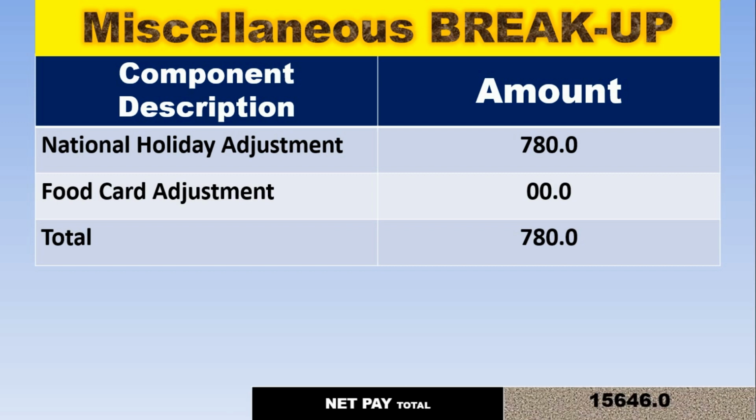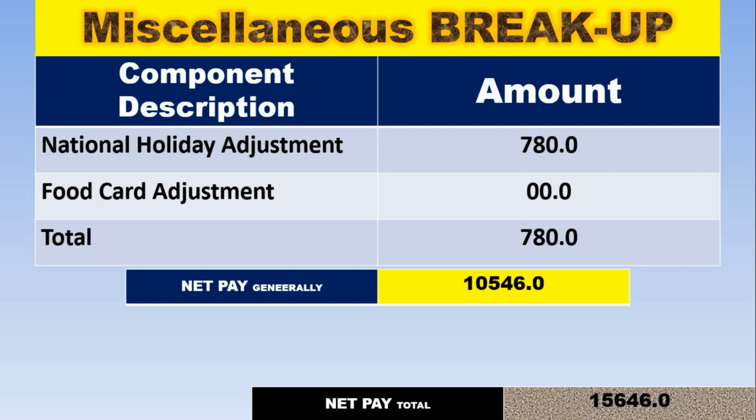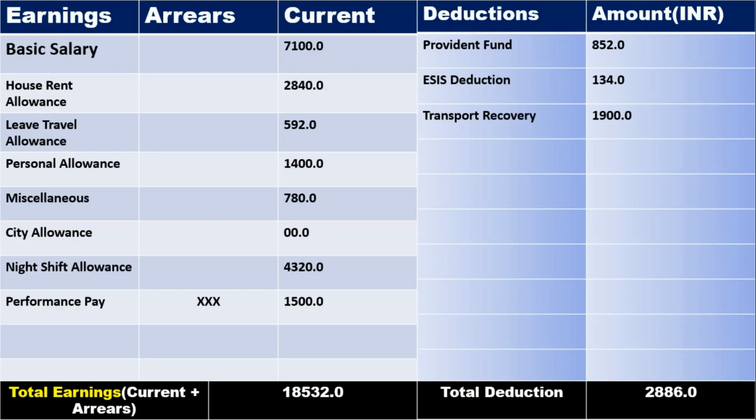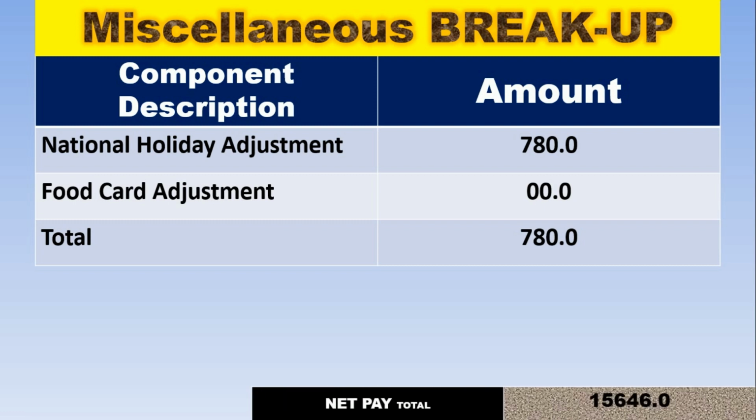Net pay in this case is 15,646 rupees. Net pay generally will be 10,546 rupees. How? Because guys, in this case we have considered 4,320 rupees night shift allowance, and 780 rupees amount is for national holiday adjustment.